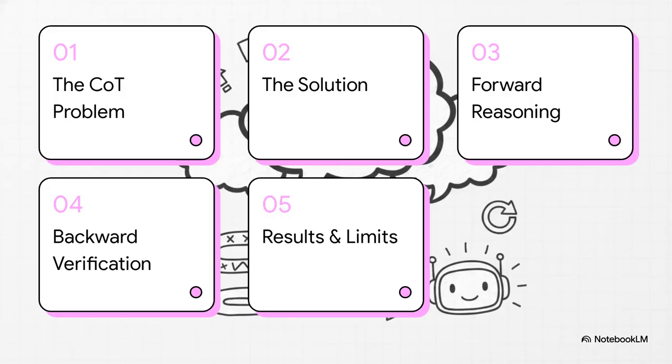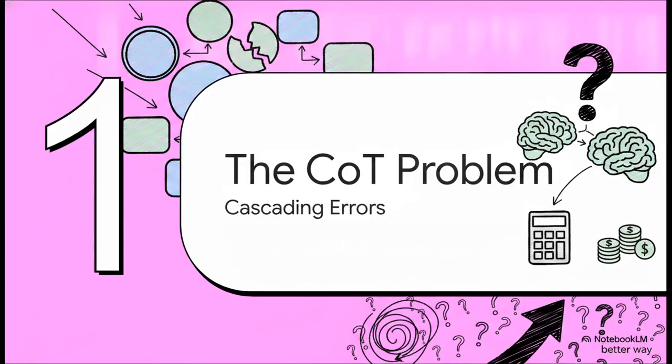So here's our roadmap for this explainer. We'll start with the chain of thought problem, then introduce the self-verification solution. After that, we'll break it down into step 1, forward reasoning, and step 2, backward verification. Finally, we'll look at the real-world results and limitations. Part 1. The chain of thought problem.